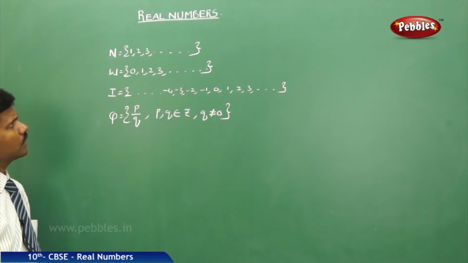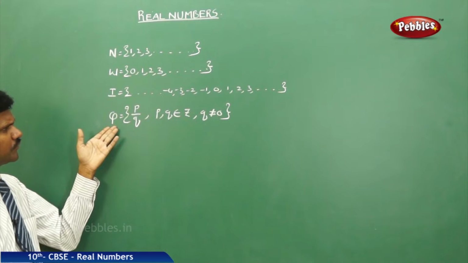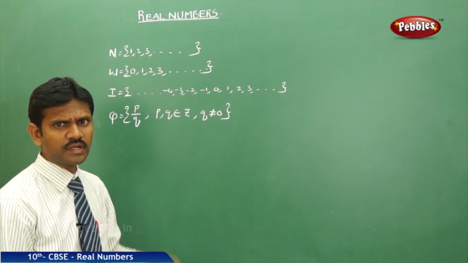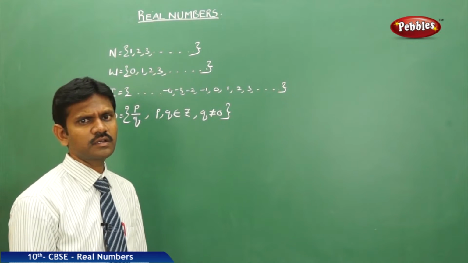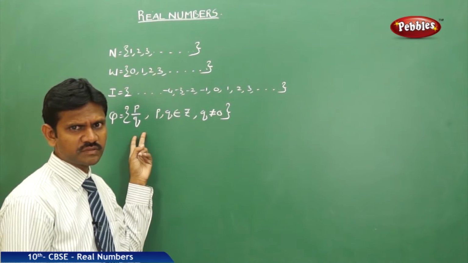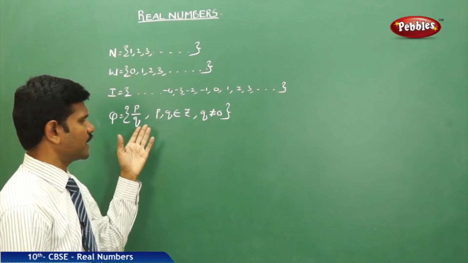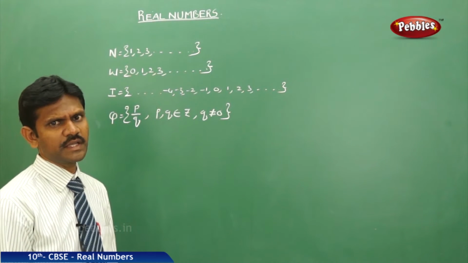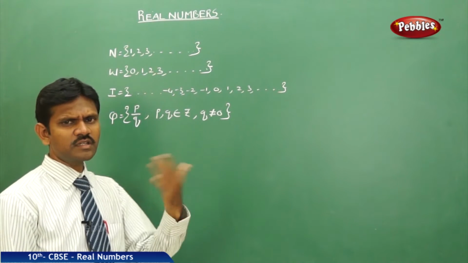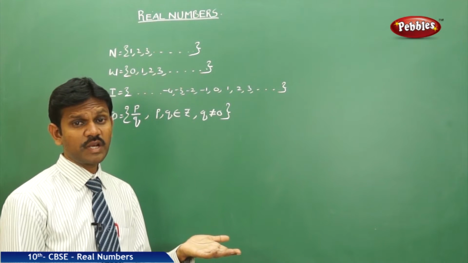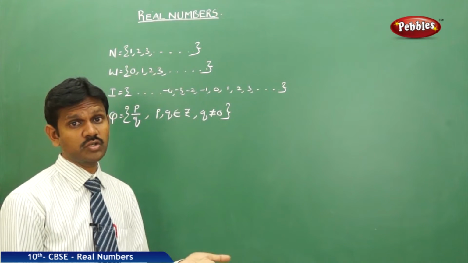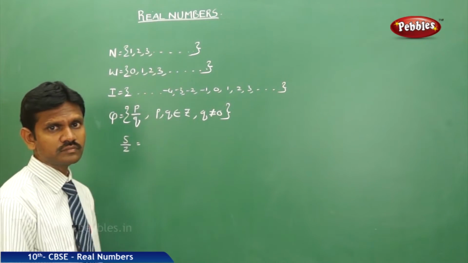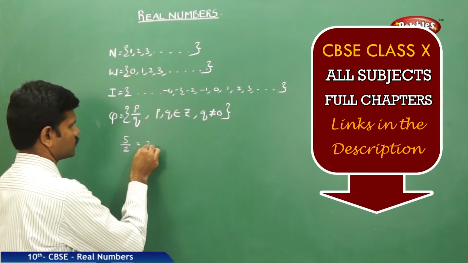Now see, every rational number can be expressed in two different forms, that is either terminating or non-terminating repeating. What is meant by a terminating decimal? A terminating decimal means we get the remainder 0. Suppose, for example, 5 by 2. 5 by 2 is nothing but 2.5.